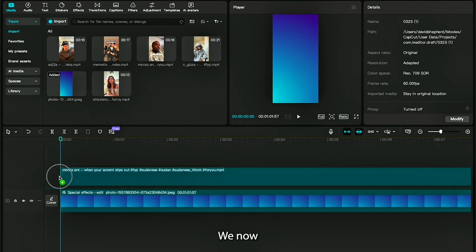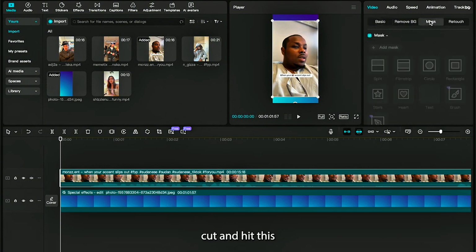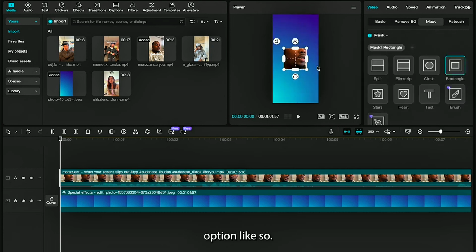Alright, we now need to make our video square, so we can add it to the bottom of our frame. To do this, head to the top right of CapCut and hit this mask option. Once you're on the next page, go ahead and hit the rectangle option like so. Now, as you can see, our video is now masked.